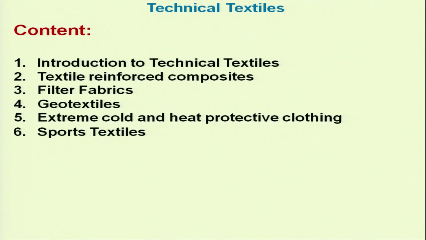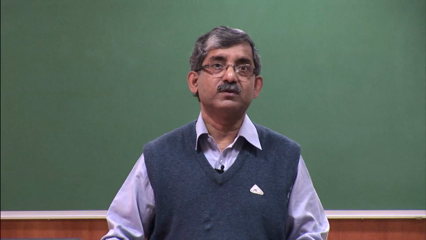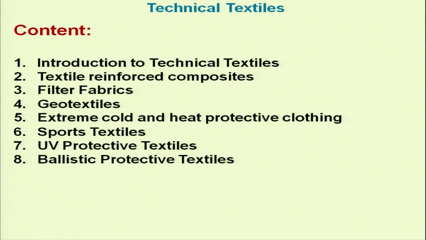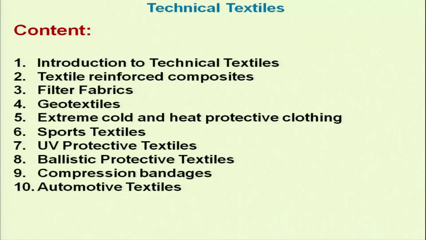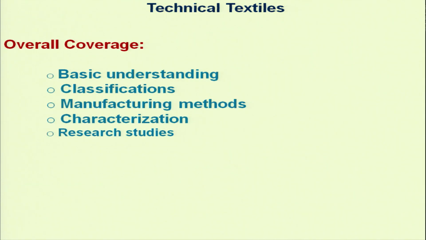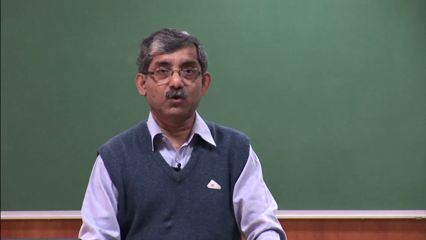Sports textiles. Sports textiles are highly technical textiles. We will discuss all the different issues related to sports textiles. UV protective textiles, ballistic protective textiles. Next is compression bandage. Nowadays the importance of compression bandage is actually picking up. Then automotive textiles, where textile materials are used in large quantity, we will discuss all these issues. Then nonwoven hygiene products.